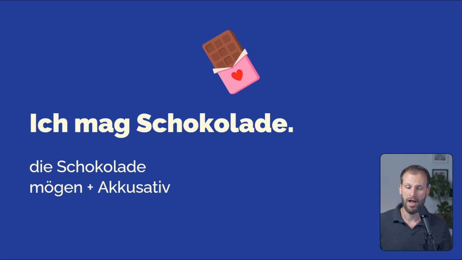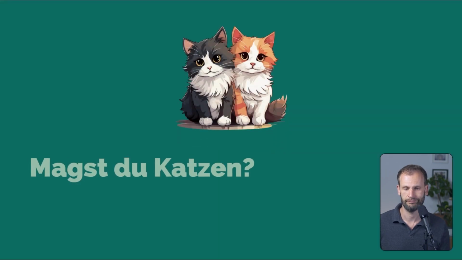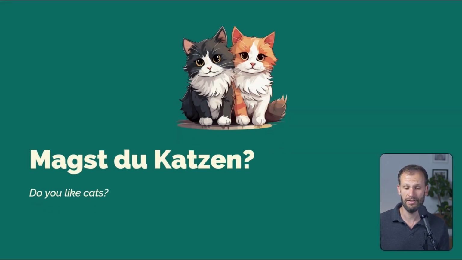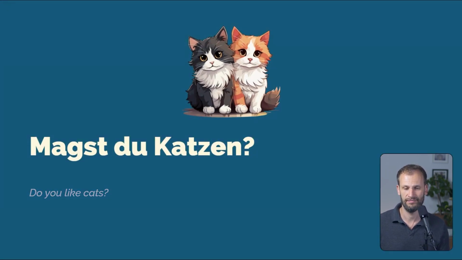Accusative case, it doesn't actually change anything apart from masculine singular nouns. If the noun is feminine, or neutral, or in the plural, nothing changes at all. Only for the masculine singular, something changes. And we get an N for the masculine singular in the article. So rather than der Mann, we get den Mann. Great. Magst du Katzen? Do you like cats?